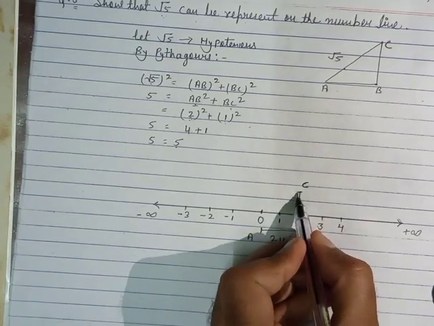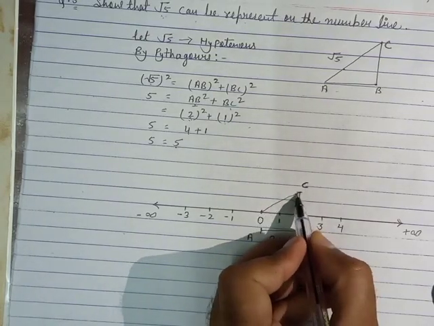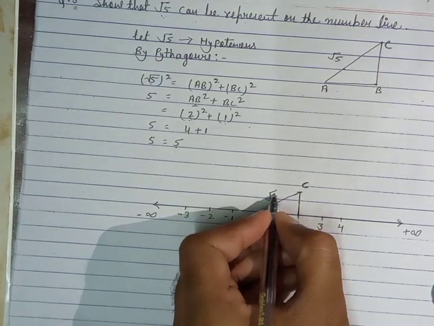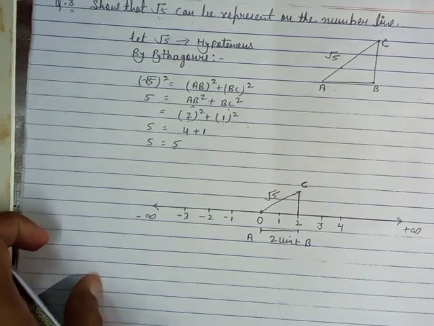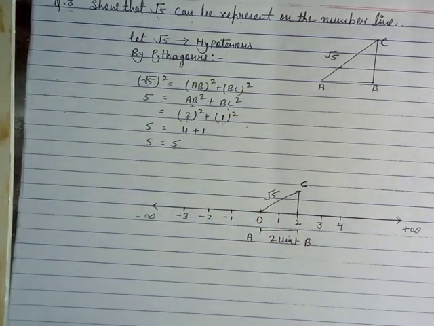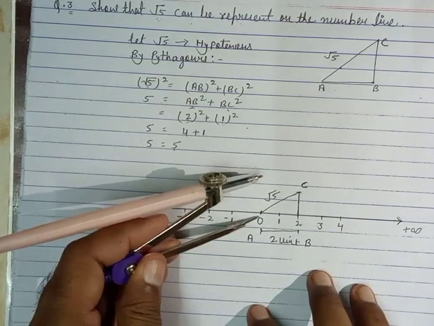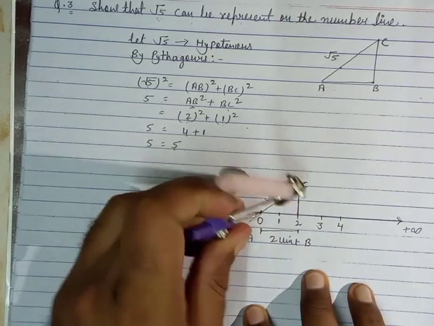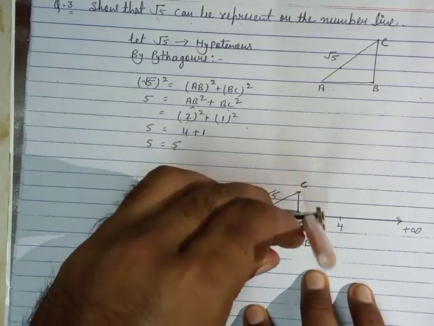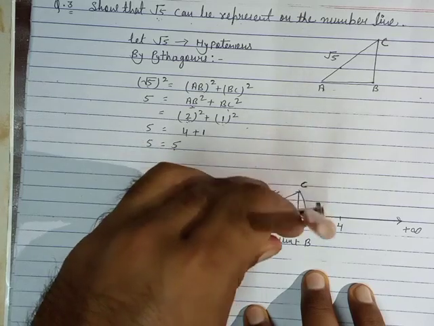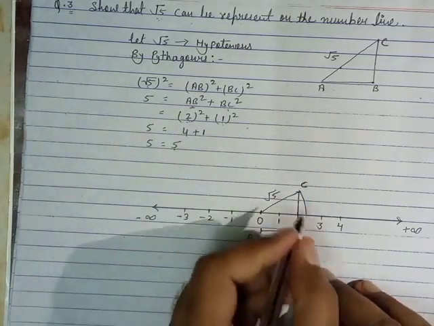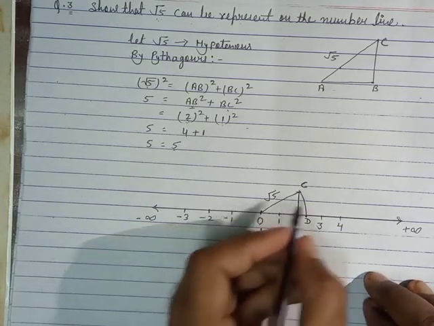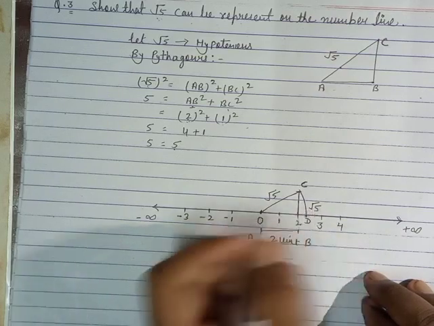Now we join C and A. This line shows root 5, but we want to represent it on the number line, so take A as a center, open the compass with radius AC and cut an arc which meets the number line at point D, which lies between 2 and 3. This point represents root 5.